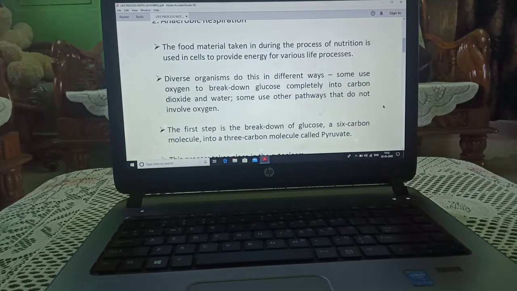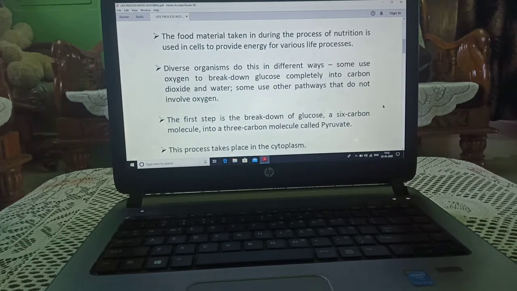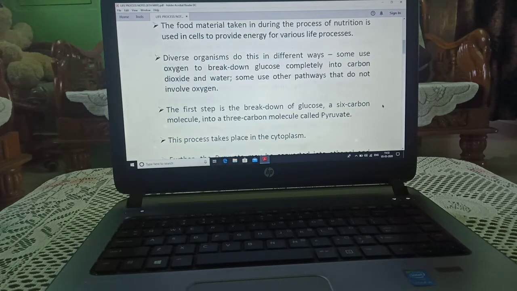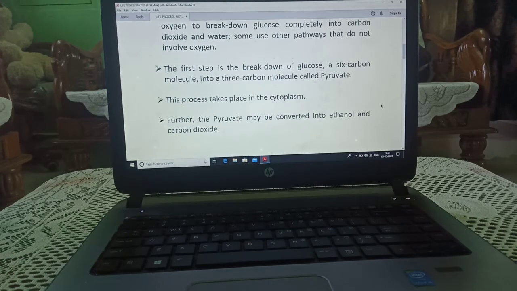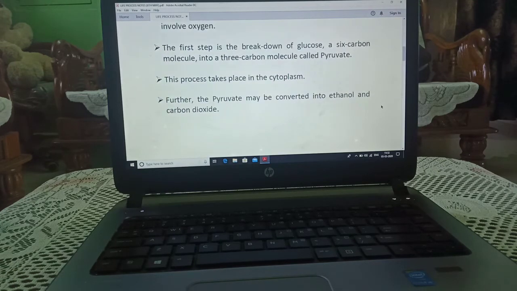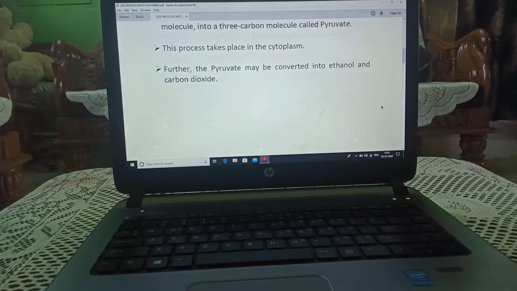The food material taken in during the process of nutrition is used in cells to provide energy for various life processes. Diverse organisms do this in different manners. Some use oxygen to break down glucose completely into carbon dioxide and water, and some use other pathways that do not involve oxygen. The first step is the breakdown of glucose, which is a 6-carbon compound, into a 3-carbon compound known as pyruvate. This process takes place in the cytoplasm.